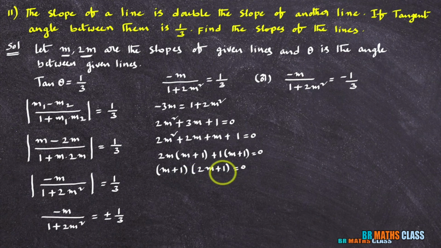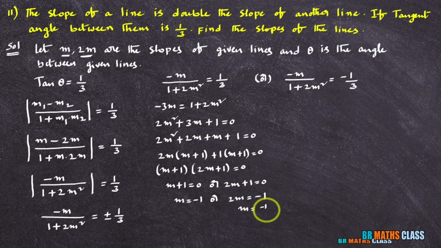Product of two terms is 0, means either m plus 1 equal to 0 or 2m plus 1 equal to 0. If m plus 1 equal to 0, what is m? m is minus 1. Or 2m plus 1 equal to 0. What is 2m? 2m equal to minus 1. m equal to minus 1 by 2. Here I got 2 m values.